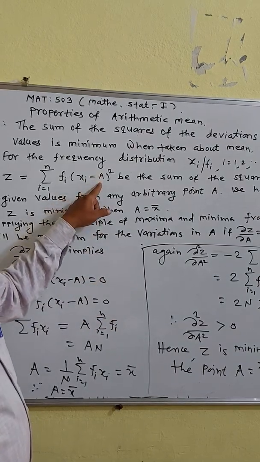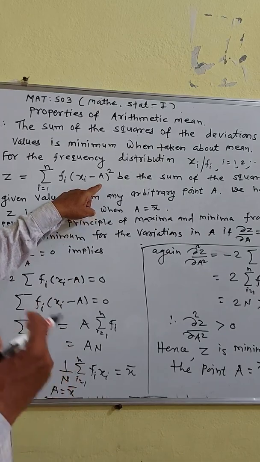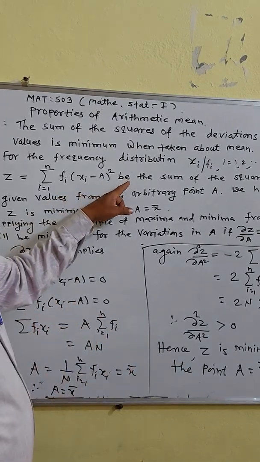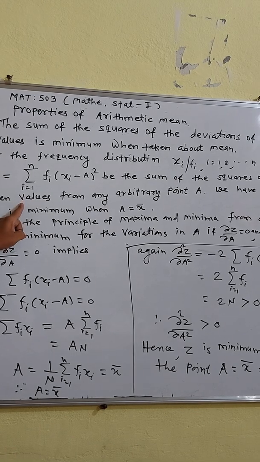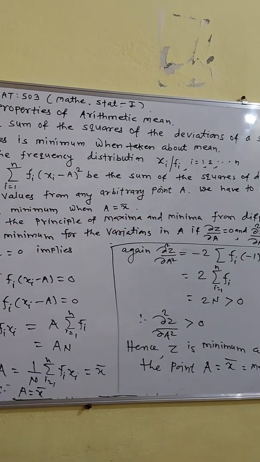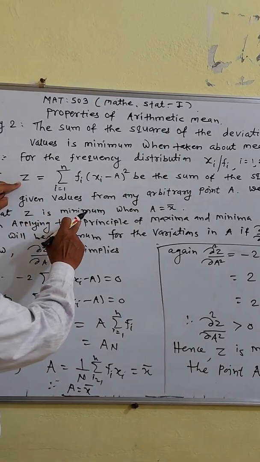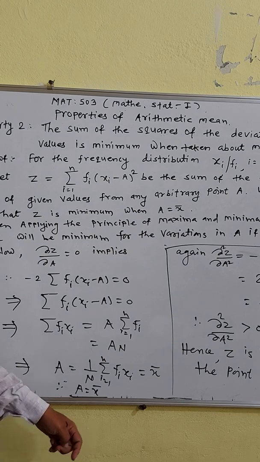Here a is an arbitrary point, it is mean or median or mode, and here we have to prove that z, the sum of the squares of deviations of given values from any arbitrary point a, is minimum when this arbitrary point a is equal to x bar.